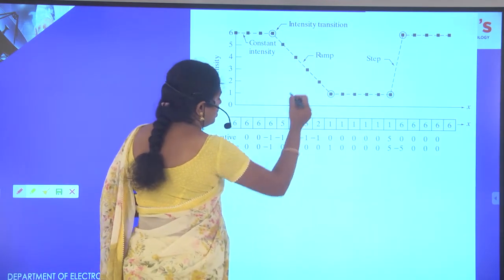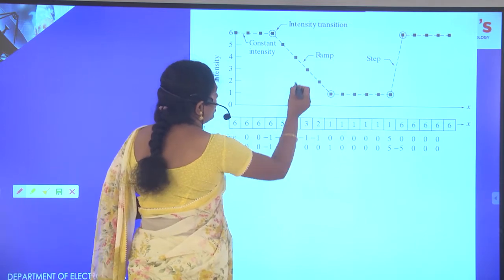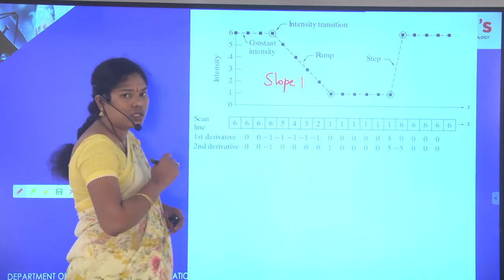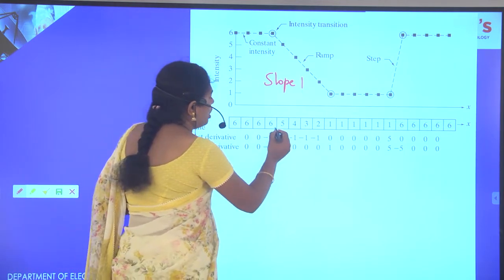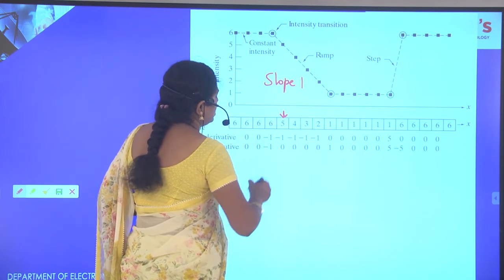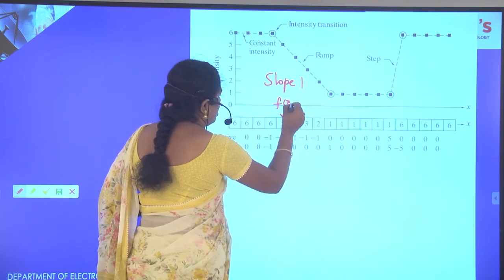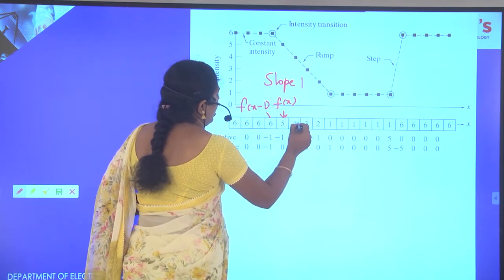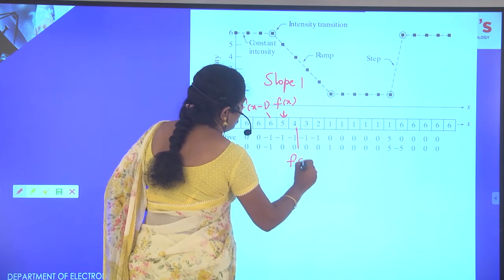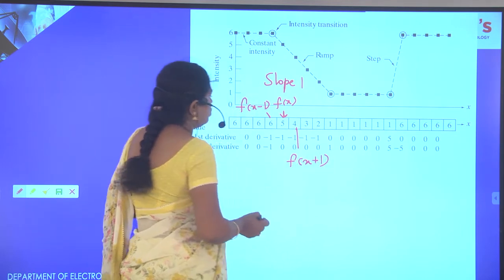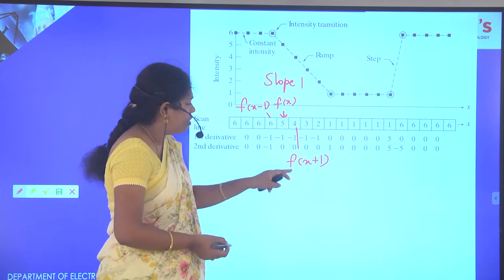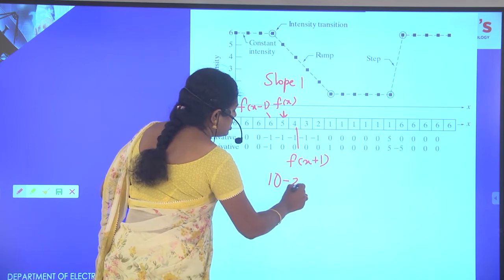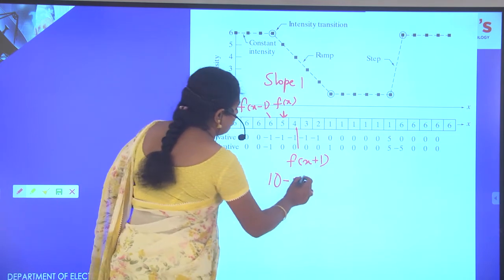Next, coming to the next case, again it is a ramp with constant slope. Here the slope is 1. Now observe, this is f(x), this one is f(x-1), and this one is f(x+1). The addition of f(x-1) plus f(x+1) is 6 plus 4, that is 10, and minus 2 times f(x), that is 5 times 2.